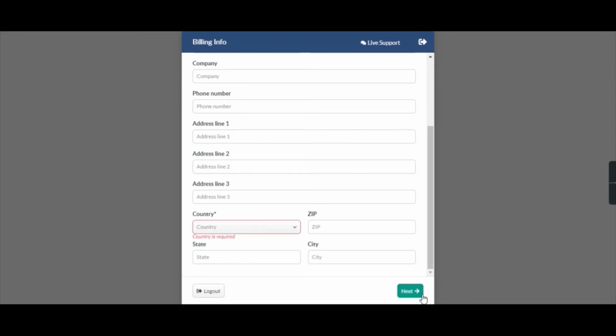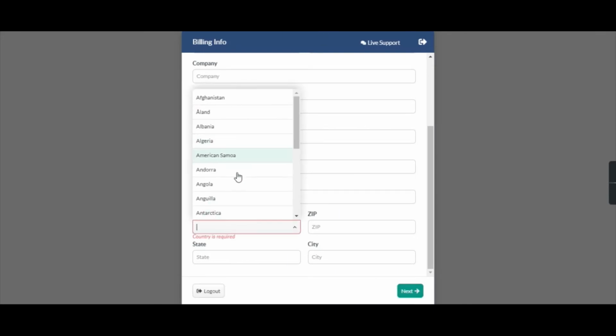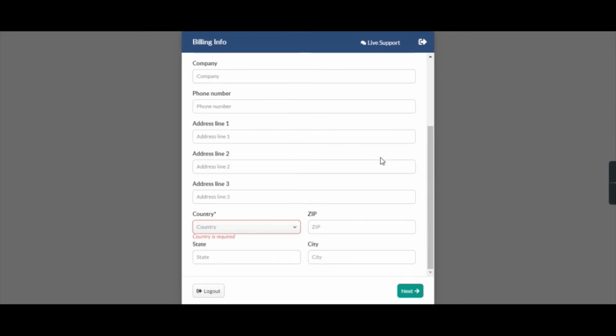Once you click on next, it would ask you to enter your credit or debit card details. Okay, so I have my credit card with me, so I entered my credit card details, and there was a transaction of 1 cent. Okay, I've paid 1 cent and I successfully got registered.